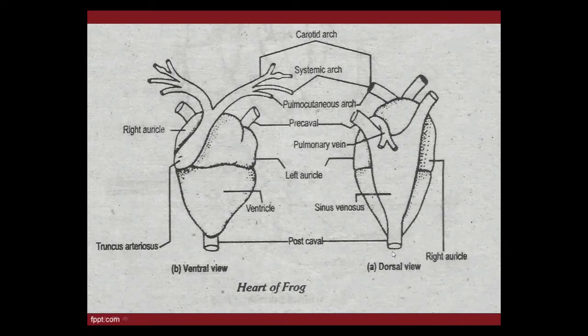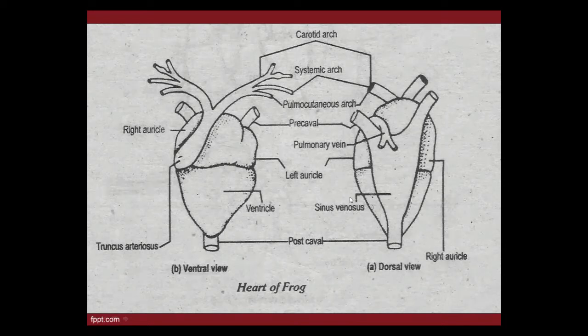Dorsal view. The word dorsal arises from the Latin word dorsum. Dorsum means back, the back side. Okay, the back surface of the body. So when we dissect the frog, the first view of the heart of the frog which we see is the ventral view. But the back side of the heart, which is towards the back where the vertebral column is present, this side of the heart of the frog is called the dorsal view, beta.